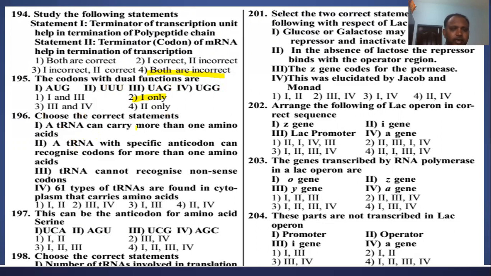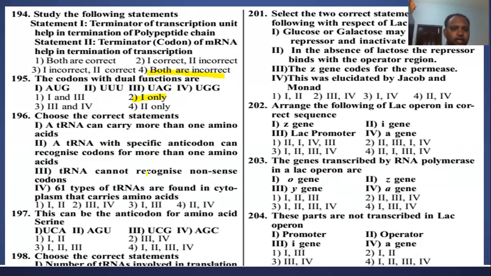A tRNA can carry more than one amino acid. It's wrong. tRNA carries only one amino acid, right? Only one amino acid. And the second statement: tRNA with specific anticodon can recognize codon for more than one amino acid. No. tRNA with an anticodon recognizes only a specific codon, not more than one amino acid.